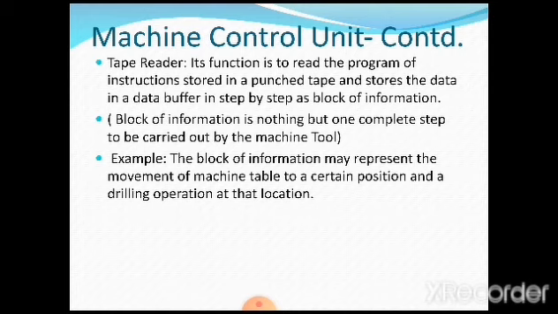Now, the tape reader: what is its function? Its function is to read the program of instructions stored in the punched tape. As I have told, the one which reads the punched tape is called a tape reader, and it stores the data in a data buffer step by step as blocks of information. The tape reader just reads each block of information and stores it in a buffer. The buffer is, as we already studied, the one which stores as a memory. A block of information is nothing but one complete step to be carried out by the machine tool.